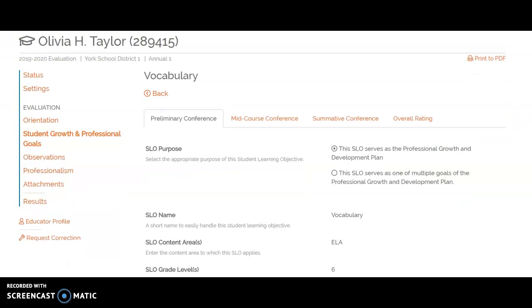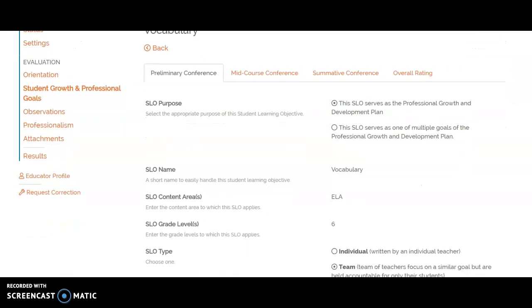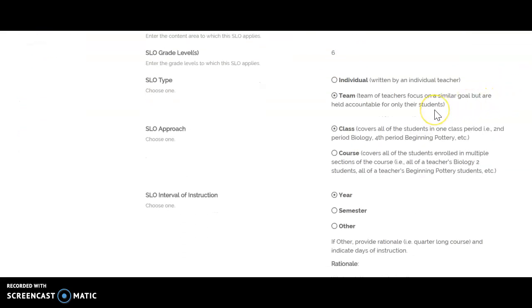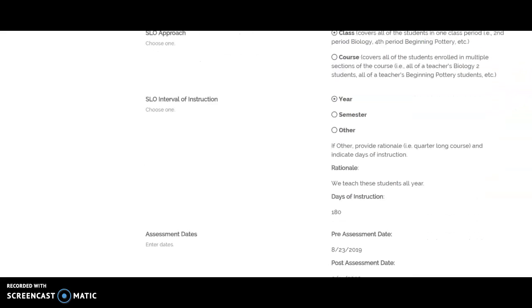Here, looking at her SLO, this is during a preliminary conference. As an administrator, you will then go through this with the teacher once she inputs it into the system. She'll tell you what kind of SLO or student plan goals she has. This is in the area of vocabulary and ELA for 6th grade. It is a team plan, which means the entire ELA department is working on the same goal. It will be done for the entire year.